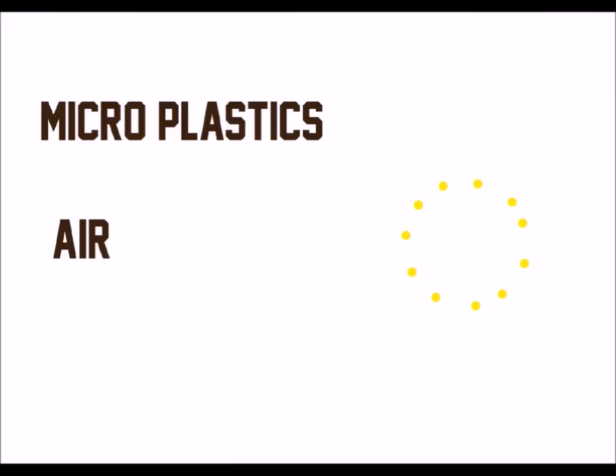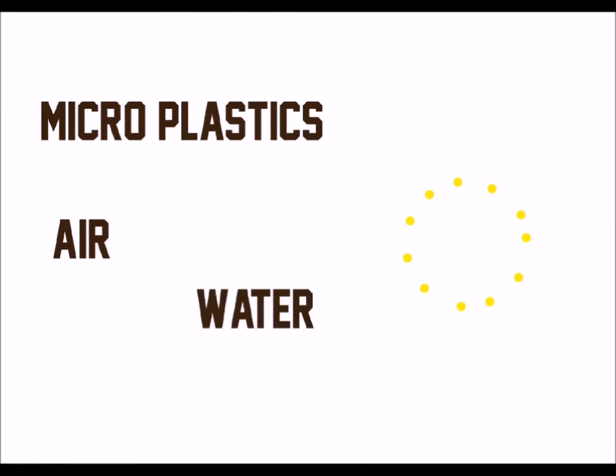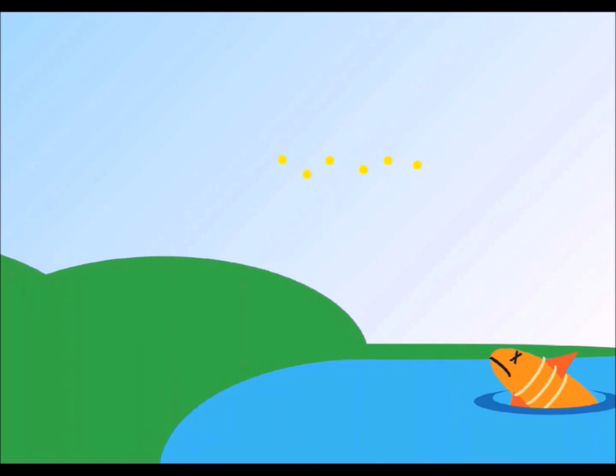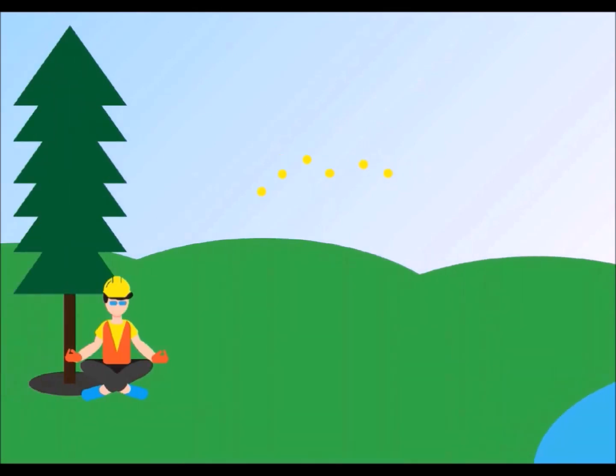So these microplastics enter into us through air and water, using water as an ocean sink and air as a medium too. So let's see how they're going to affect the environment and human life. When the microplastics enter the water bodies, the fish which consume these microplastics are going to die because of ingestion problems, and humans, when they inhale these microplastics, are going to have respiratory problems.